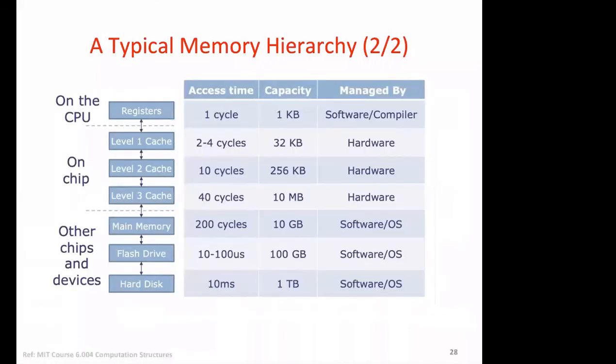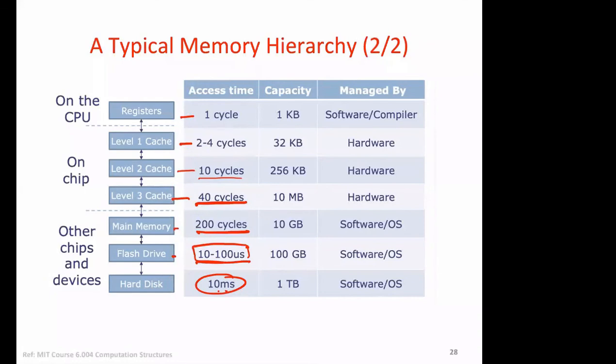Now this diagram I have lifted from an MIT course, and it clearly compares the difference in technology and speed. So registers work at 1 cycle, wherein L1 cache takes 2 to 4 cycles, L2 cache takes 10 cycles for data access, L3 cache takes 40 cycles. Main memory takes 200 cycles for access of data. Flash drive is shown in microseconds, so not in terms of cycles. And hard drive takes about 10 milliseconds.